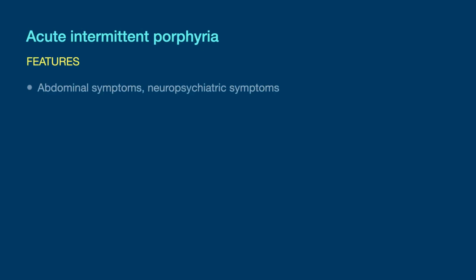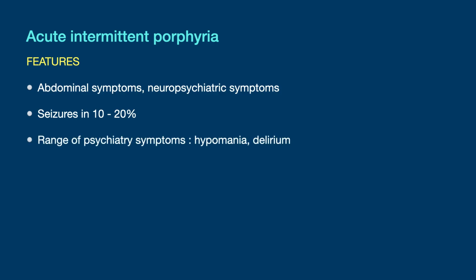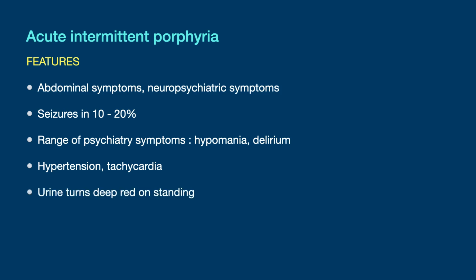Presentation-wise, abdominal symptoms and neuropsychiatric symptoms are observed. Seizures occur in 10 to 20%. A range of psychiatric symptoms including hypomania and delirium may be seen. Hypertension and tachycardia are common. Urine turns deep red on standing, and photosensitivity is unusual in acute intermittent porphyria. For the investigations, urinary porphobilinogen assay is the optimal way to establish the diagnosis.